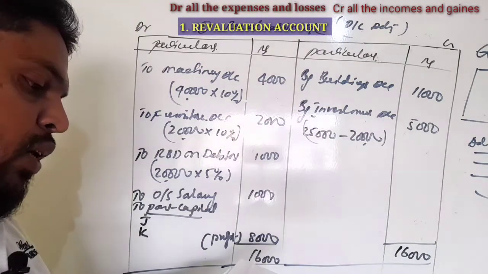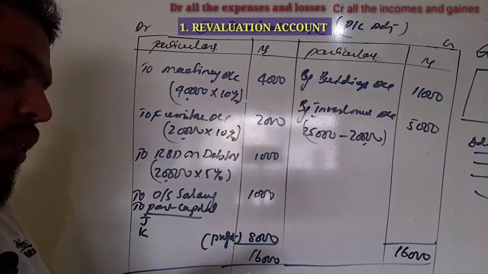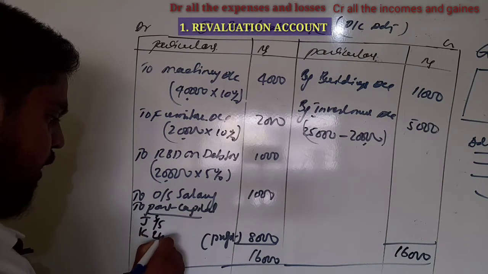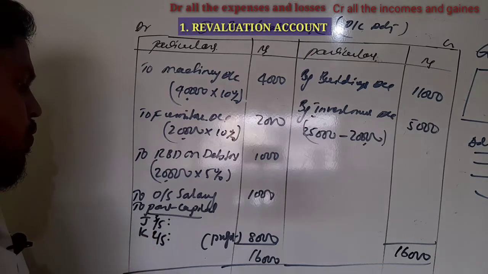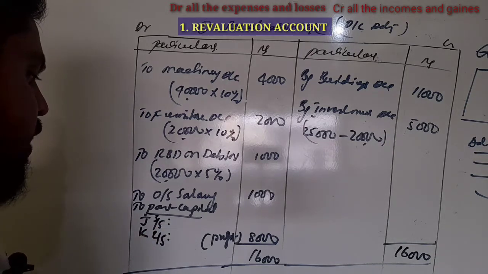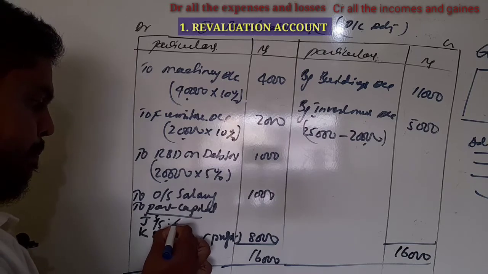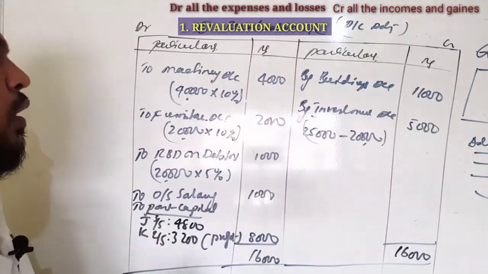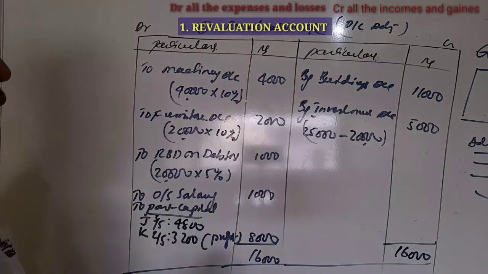The old ratio he has given is 3:2, that is 3/5 and 2/5. So 8,000 into 3/5 is 4,800, and 3,200.